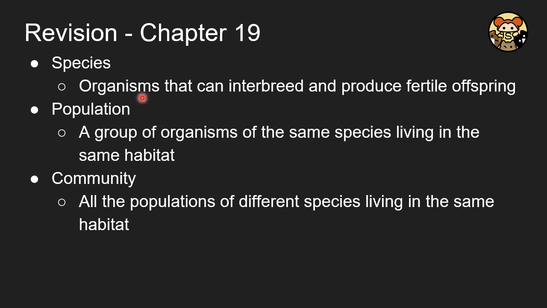As for species, the definition we have to remember is that it is the organism that can interbreed and produce fertile offspring. Fertile means the offspring can further produce their own offspring. A population is a group of organisms of the same species living in the same habitat. Communities are all populations of different species living in the same habitat. So you can see that the numbers are increasing.